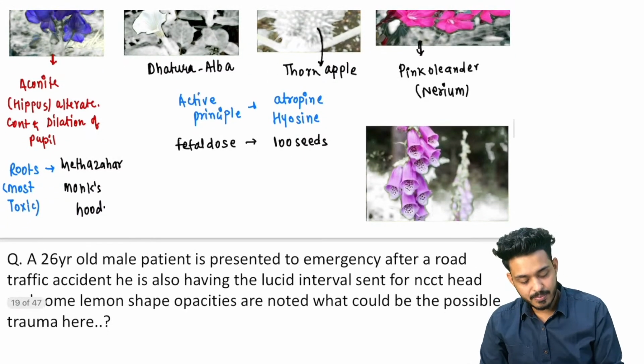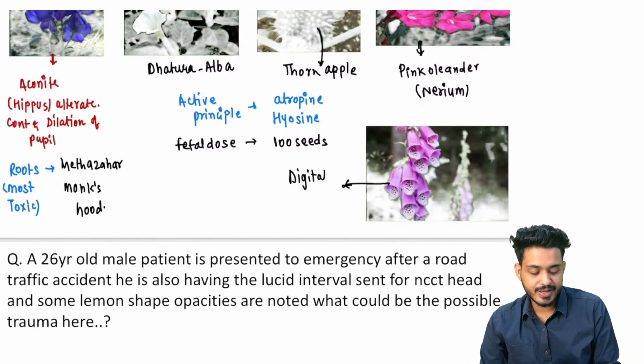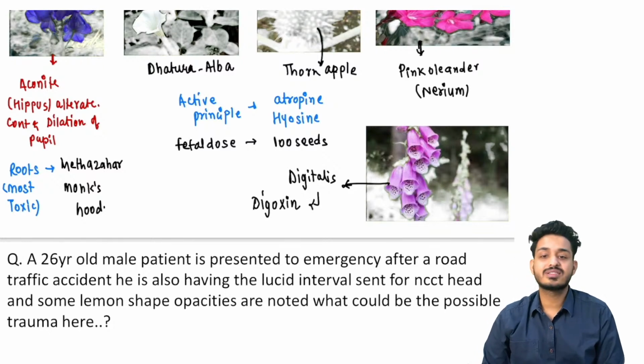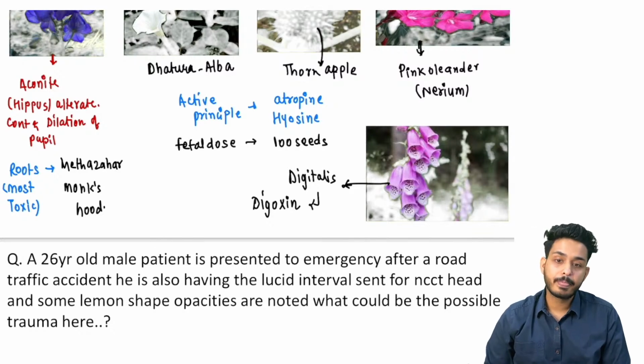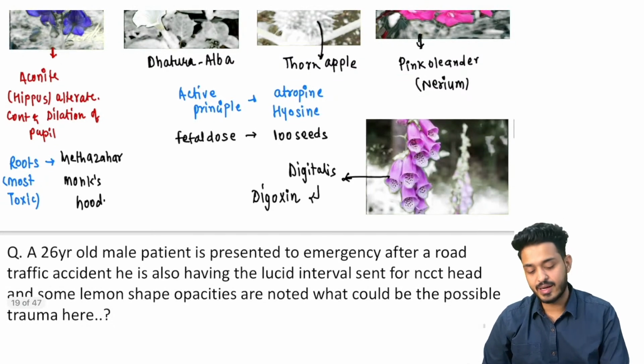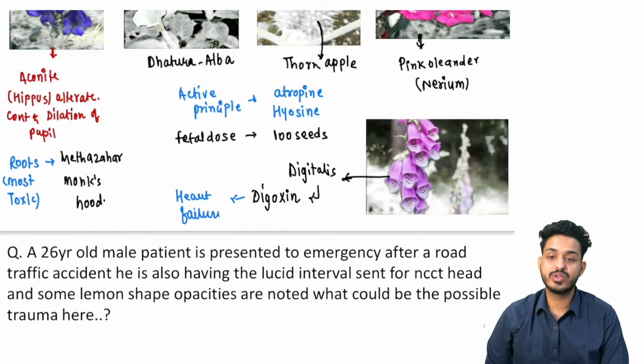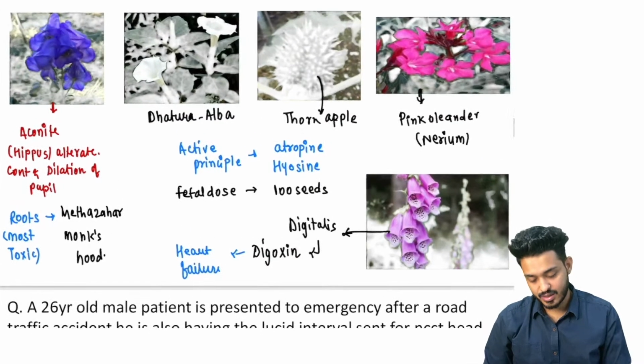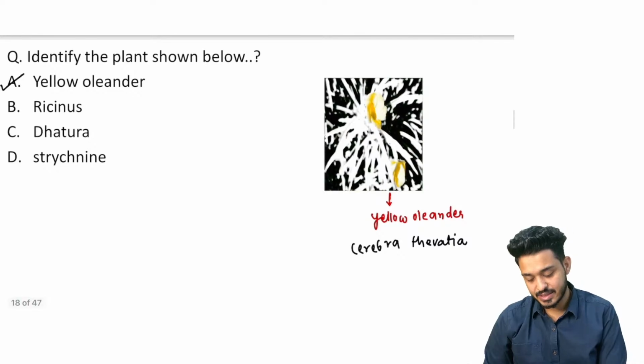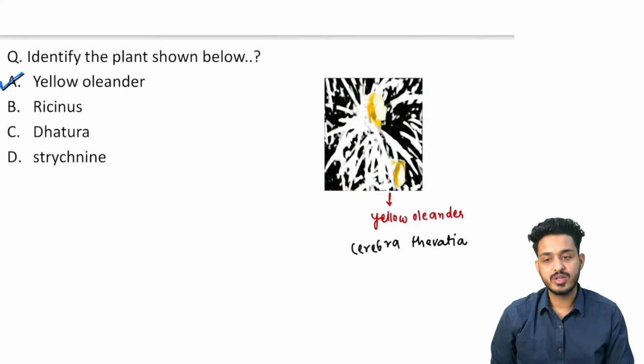And this particular plant is the plant for digitalis. What is this? Digitalis. And what did we extract from it? We have extracted the digoxin, and digoxin is an inotrope we are using in cardiac failure, right? Apart from this, this is the drug we are using in heart failure cases. So we are having these things, so the answer here will be yellow oleander.